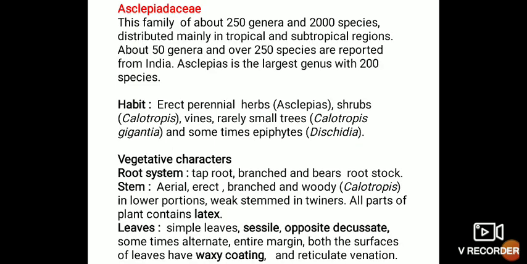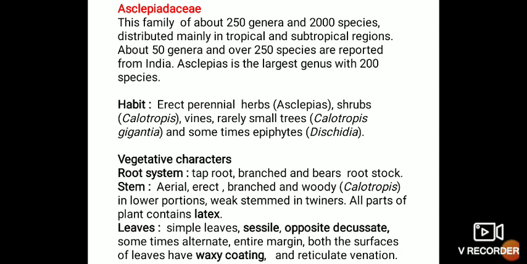So this family is distributed with 250 genera and 2000 species, mainly in tropical and subtropical regions. About 50 genera and 250 species are reported from India. Asclepias is the largest genus with 200 species. Coming to habit, the majority of these species are erect perennial herbs, and Calotropis species are shrubs, and rarely Calotropis gigantea is a small tree, and the majority of the members are twiners,